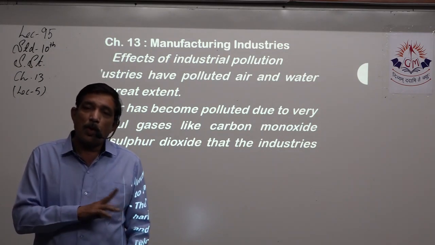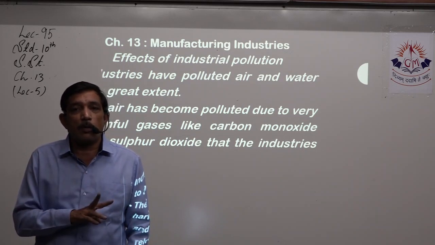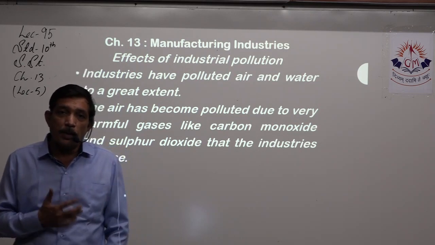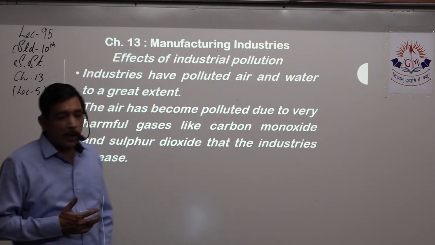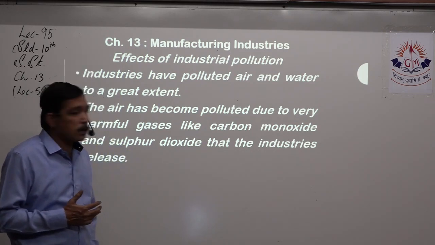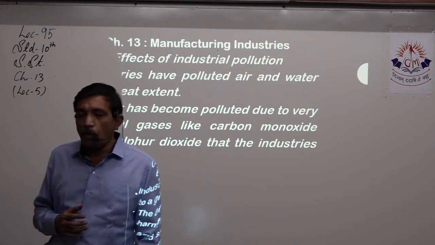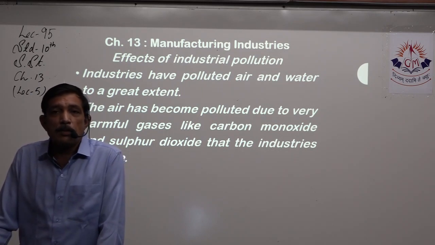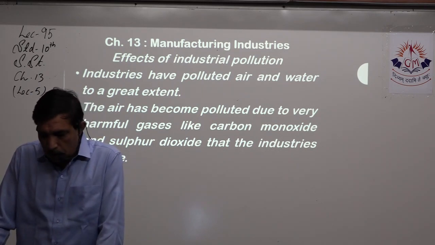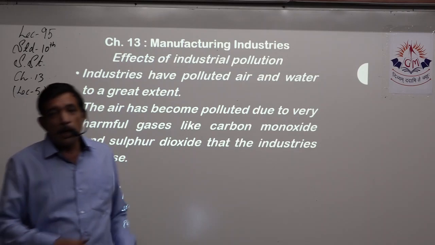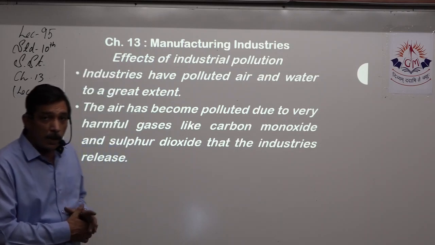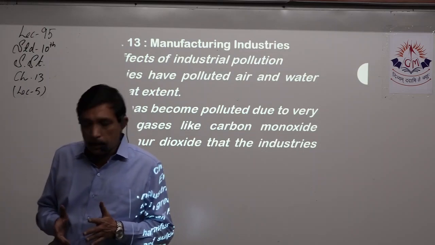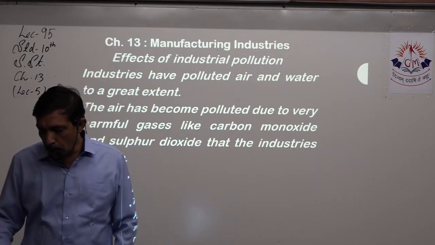So air pollution, land pollution, water pollution, all the three of them are quite harmful for all the living beings on the earth. The air has become polluted due to very harmful gases. The main one is carbon monoxide, which is released from vehicles, and sulfur dioxide, which is released by the chemical industries. So the main pollutants of the atmosphere are carbon monoxide and sulfur dioxide.